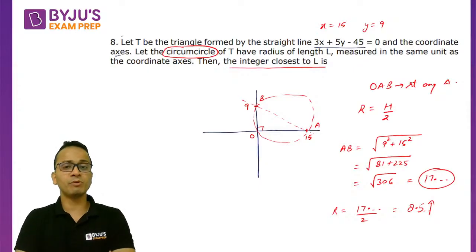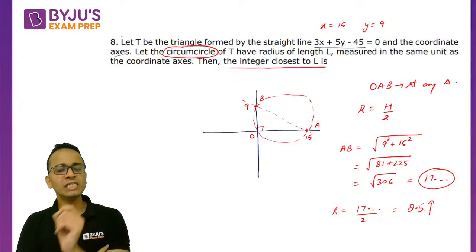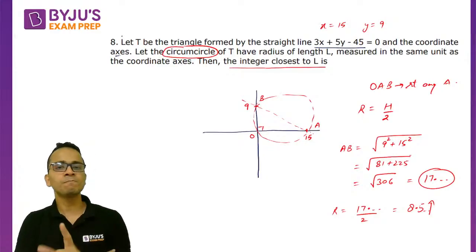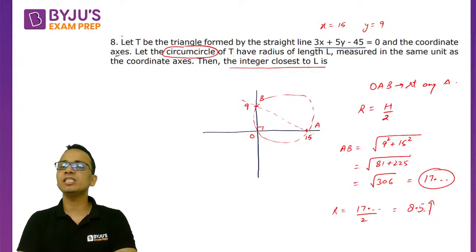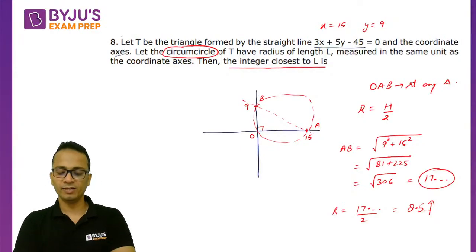Like I told you in question number 1, answer to theta question is always an integer. So that is why they have asked the integer closest to the value of L. Okay. Am I clear, Abhishek? Yes or no?